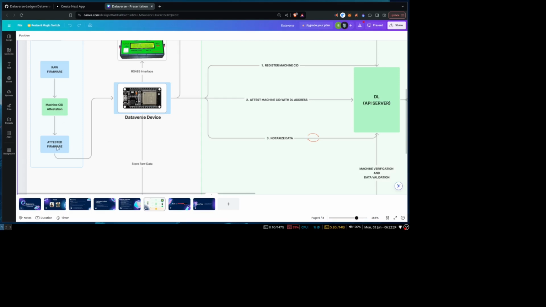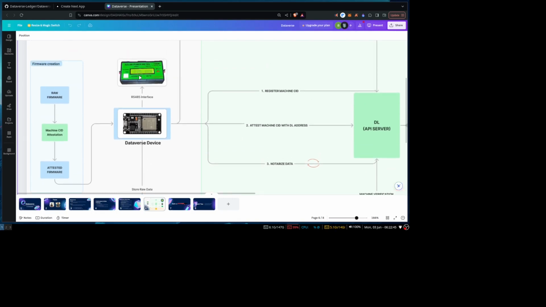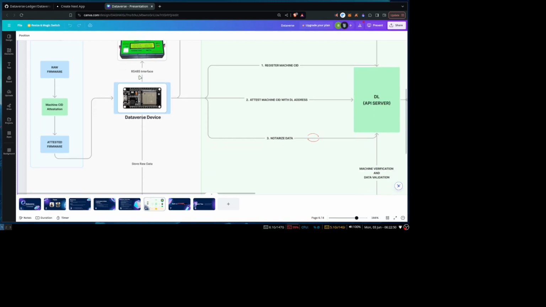Then there is this attestation process where you map this public key with this machine ID, both into the chain again, and this will ensure that the device which is interacting with the chain has a valid wallet, as well as a valid identity. And this device can be connected to any other sources like meters or any other data sources.